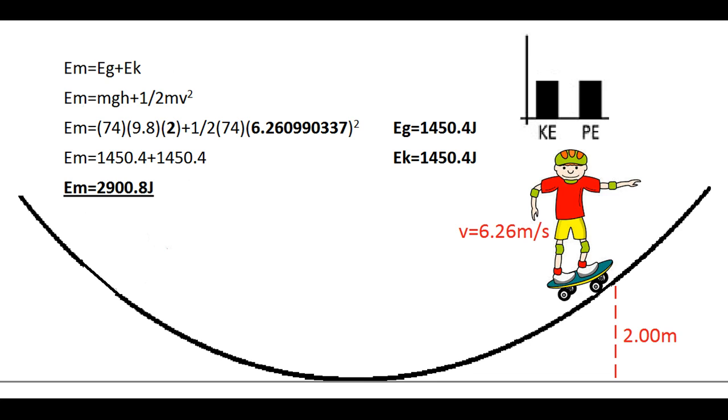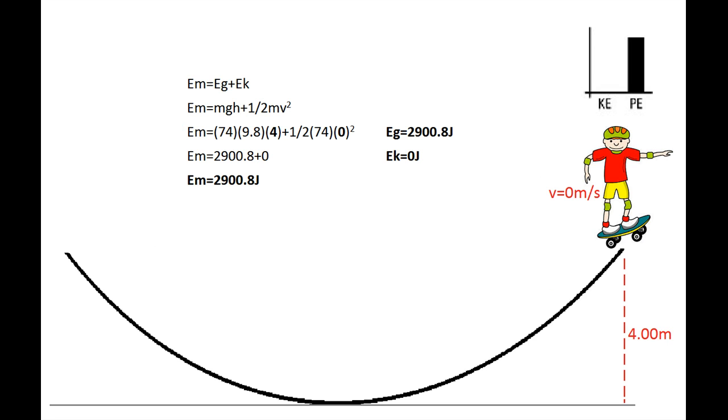If the skateboarder is back at 2 meters, then both kinetic and potential energy would be evened out at 1,450.4 joules each, yet their sums would still remain constant at 2,900.8 joules. Finally, as the skateboarder goes all the way up the ramp, he only possesses potential energy again. This is because for that one moment when he's back at the top of the ramp at 4 meters, his velocity is 0 meters per second, also making his kinetic energy 0 joules.